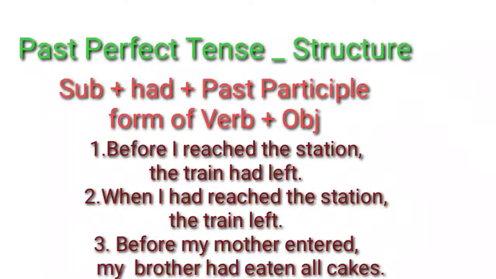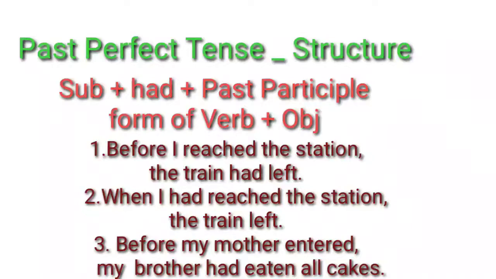Subject plus had plus past participle form of verb plus object. See here, in present perfect tense we discussed that has or have should be used. And here we have to use had. Had is the past form of has or have. So here we have to use only had.